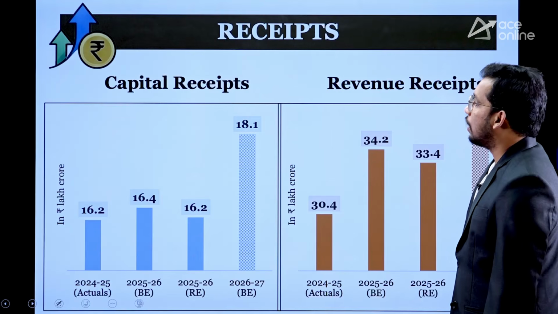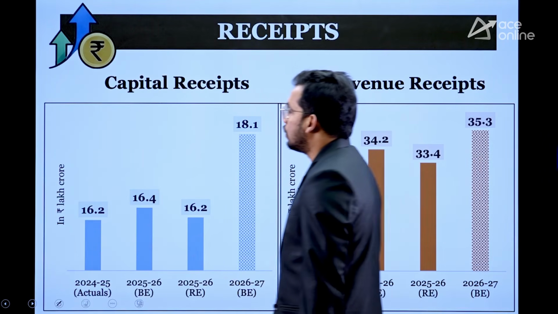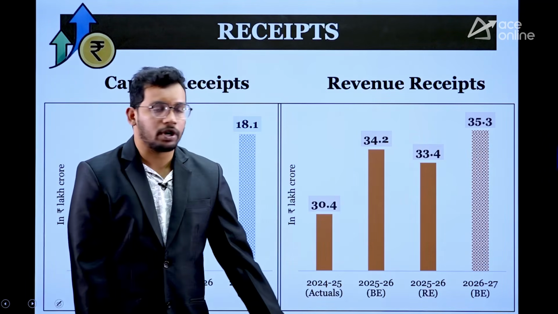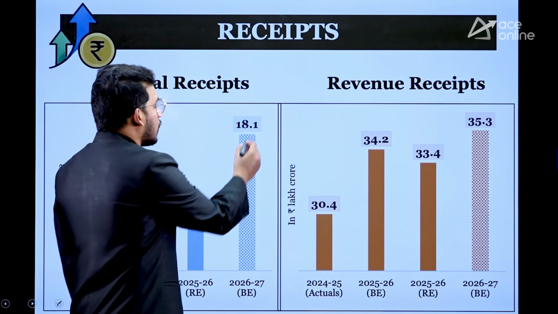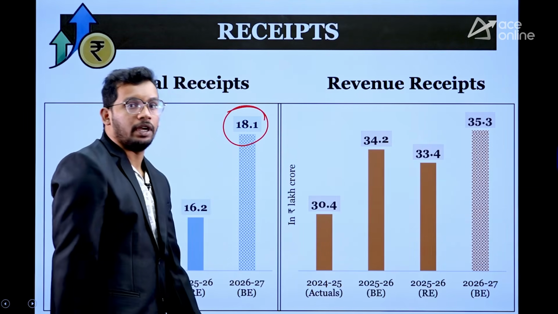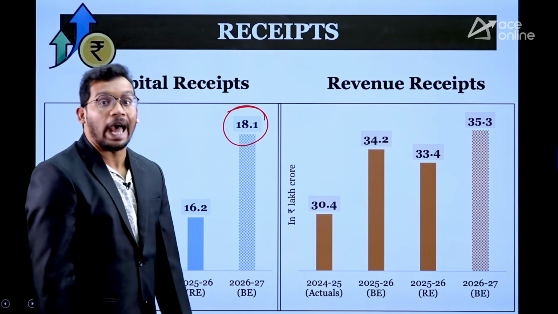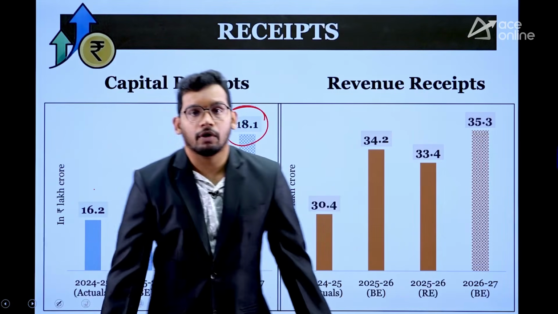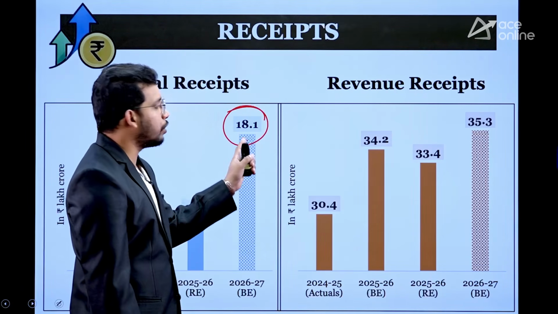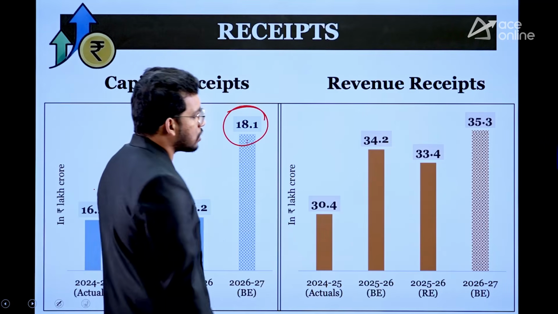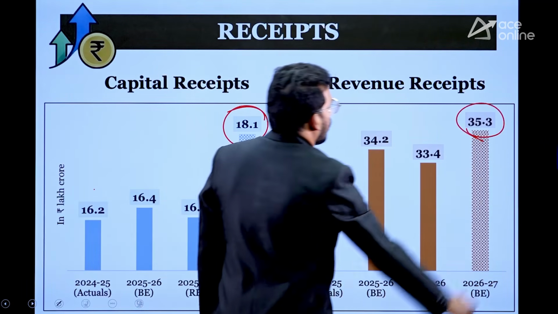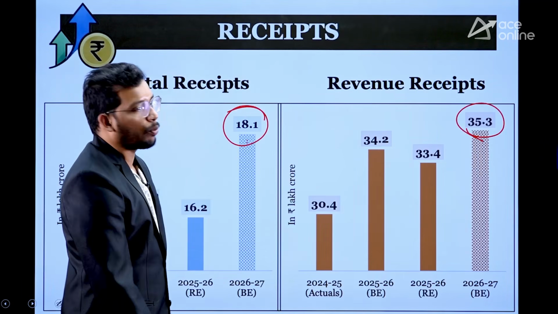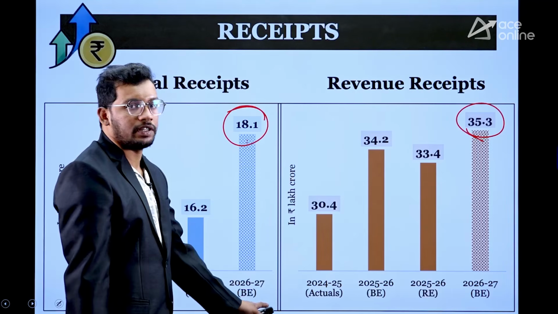Now, out of the receipts, we have already seen the components of the budget. Our total capital receipts are going to be 18.1 lakh crores. Units are lakh crores, you can see here. And revenue receipts are going to be 35.3 lakh crores. This is for 2026-27.